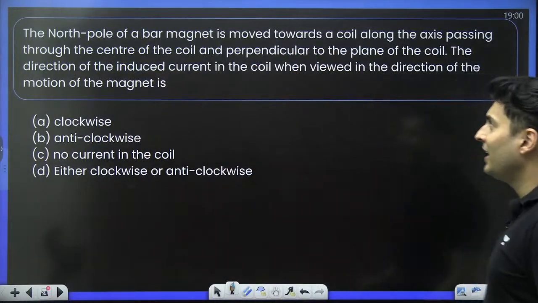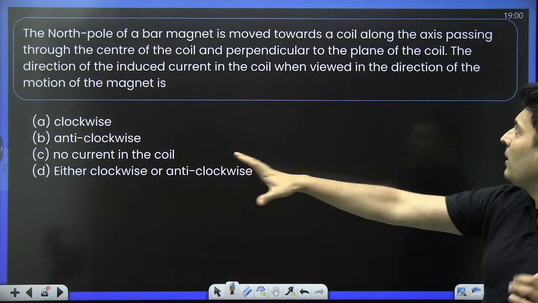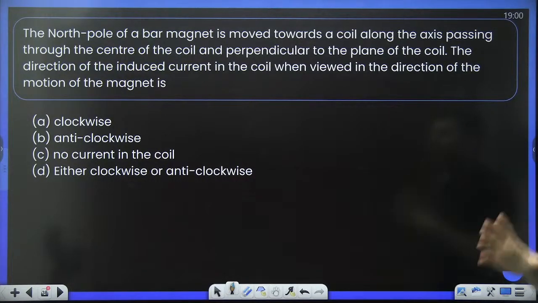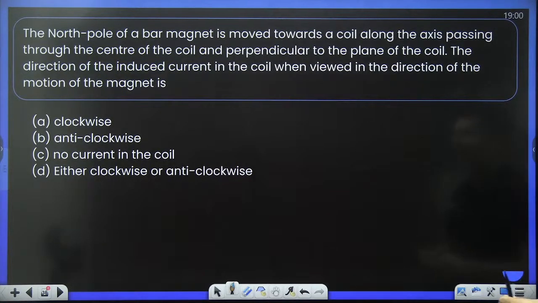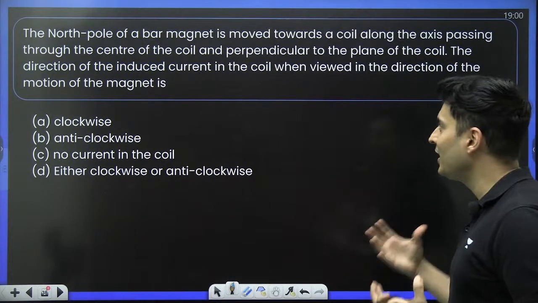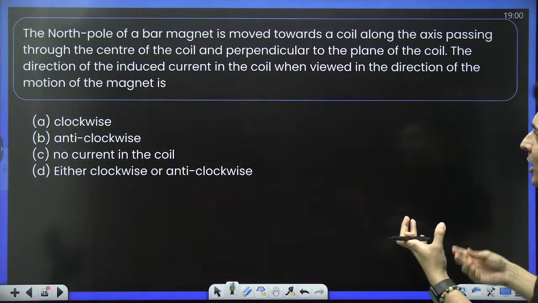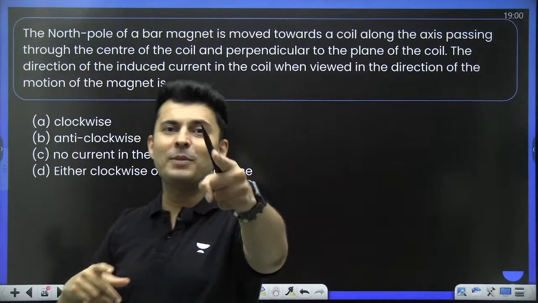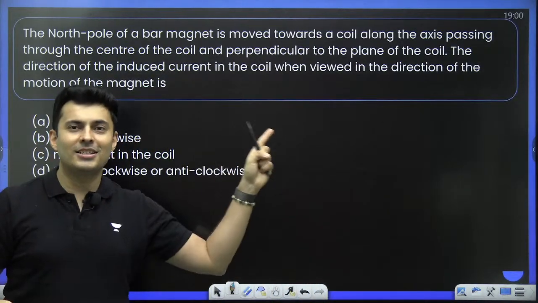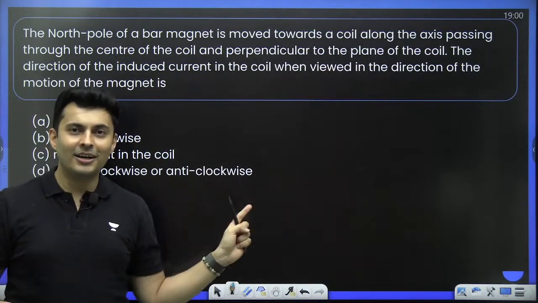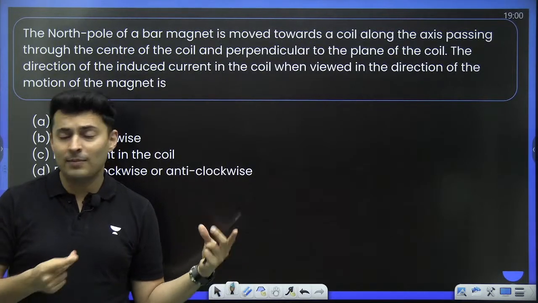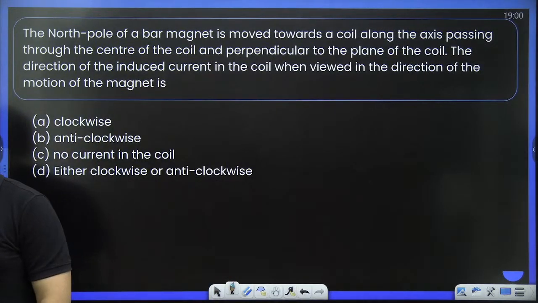North pole of a bar magnet is moved towards the coil along the axis, passing through the center of the coil, perpendicular to the plane of the coil. The direction of the induced current in the coil when viewed in the direction of the motion of the magnet. I just made you solve a question like this, just that the diagram was given there. Here you have to visualize. Draw the diagram and figure out the direction.